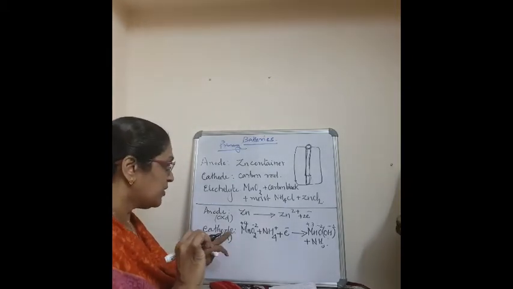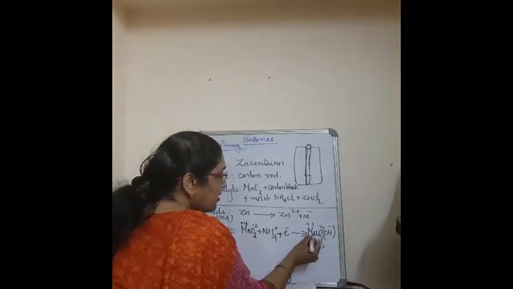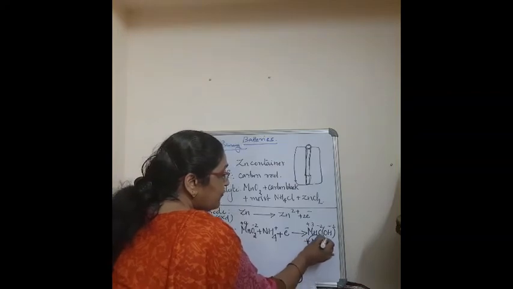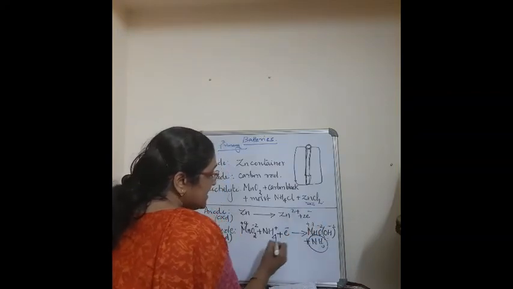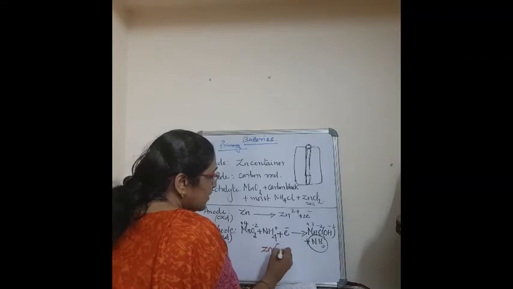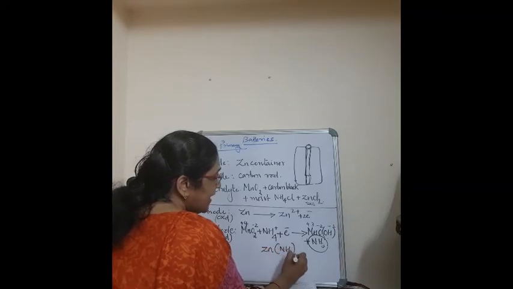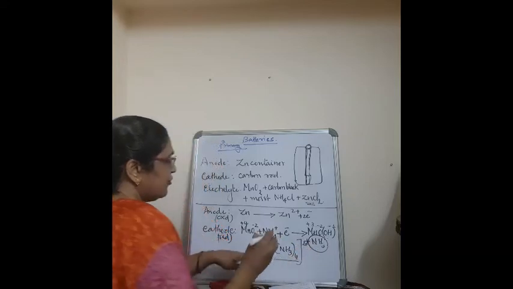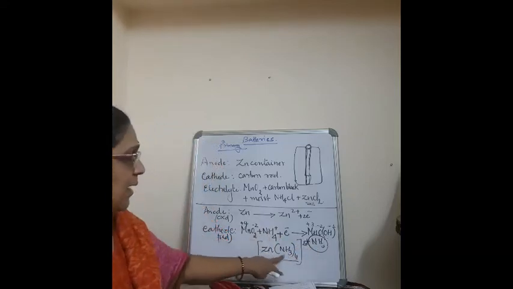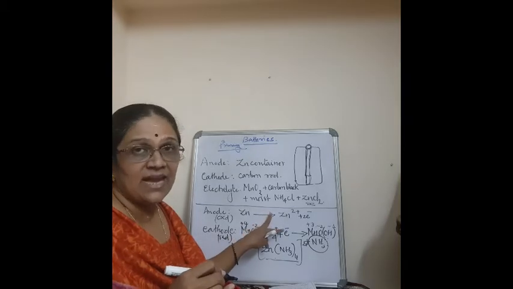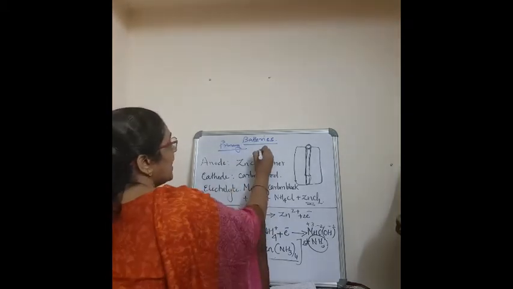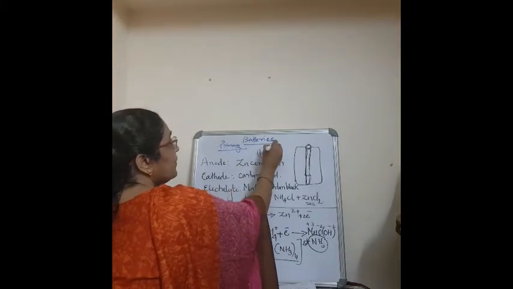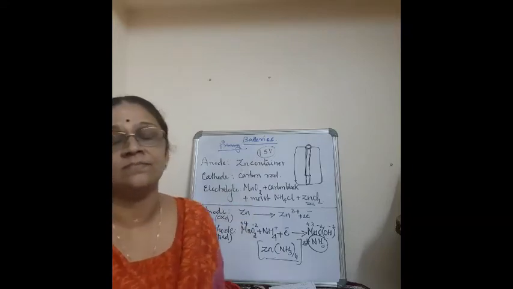Okay. Now one more thing I want to say is that the ammonia formed here will form a complex with the zinc. That is, it forms a complex [Zn(NH3)4]2+. Okay. Just for the information, the zinc ammonia complex is formed in this reaction, and this dry cell has got a potential of 1.5 volt.